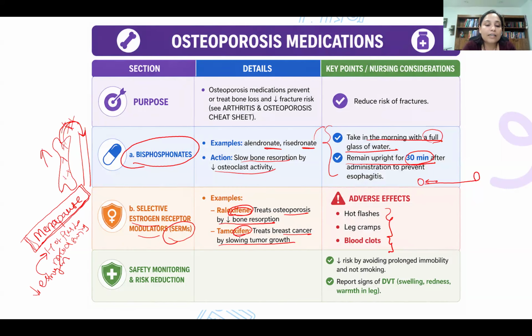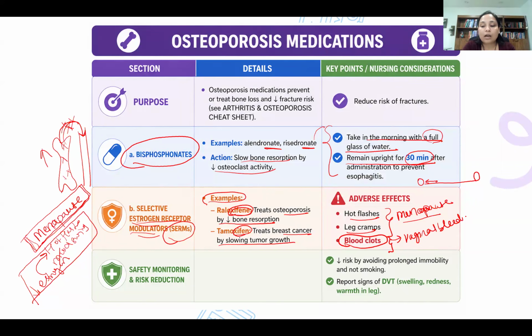So here, if you understand the mechanism of this medication, what it does is block the estrogen receptors. It blocks the estrogen receptors and thereby decreases the estrogen. When estrogen is decreased, the patient is going to experience the same side effects. Okay, so you can remember symptoms as a side effect like menopause, like hot flashes, leg cramps, mood swings, those symptoms can occur. Another important thing that you need to remember is blood clot and also abnormal vaginal bleeding.